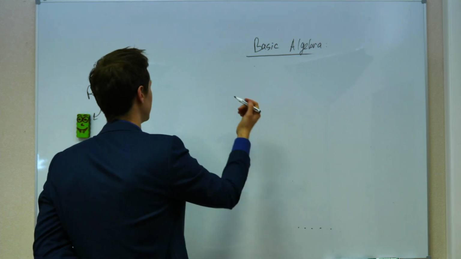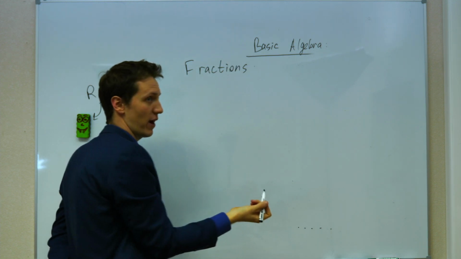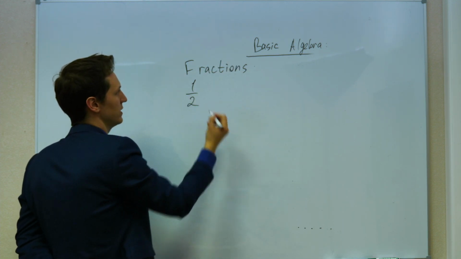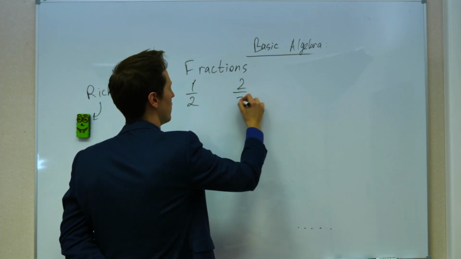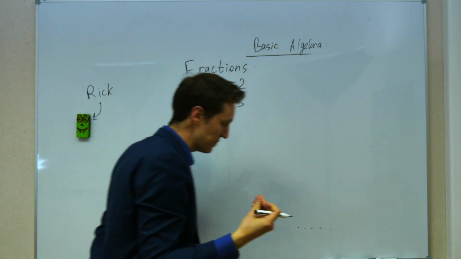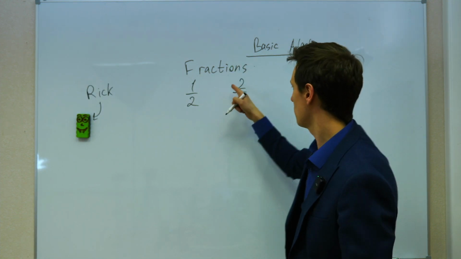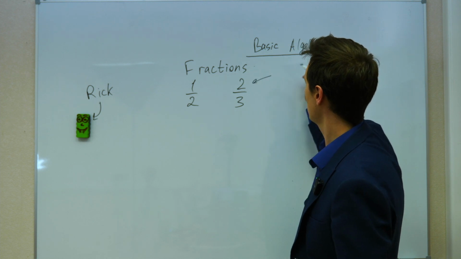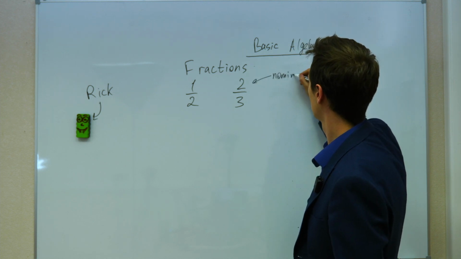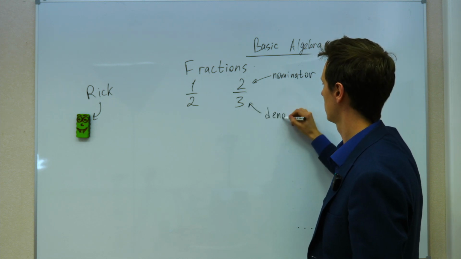So what is a fraction? Fractions as a topic of our lesson. What is a fraction? Fraction as in 1/2 or like 2/3. It is a number that is written in this special way. It's a number where you have the top number and the bottom number. The top number is called the numerator, and the bottom number is called the denominator.